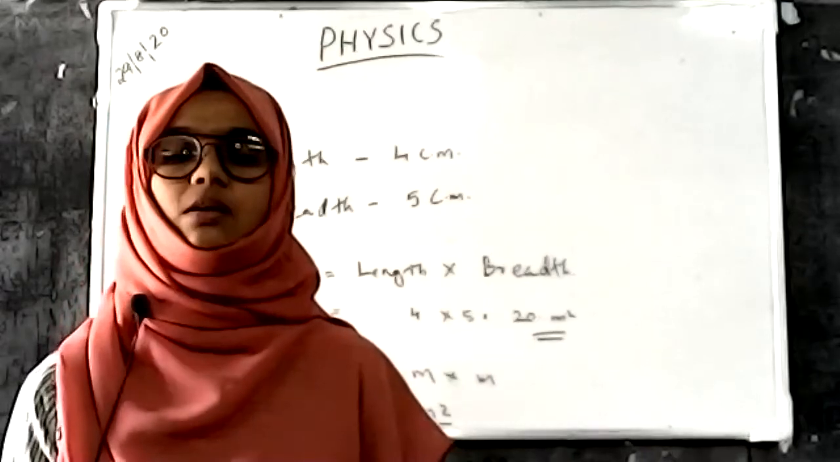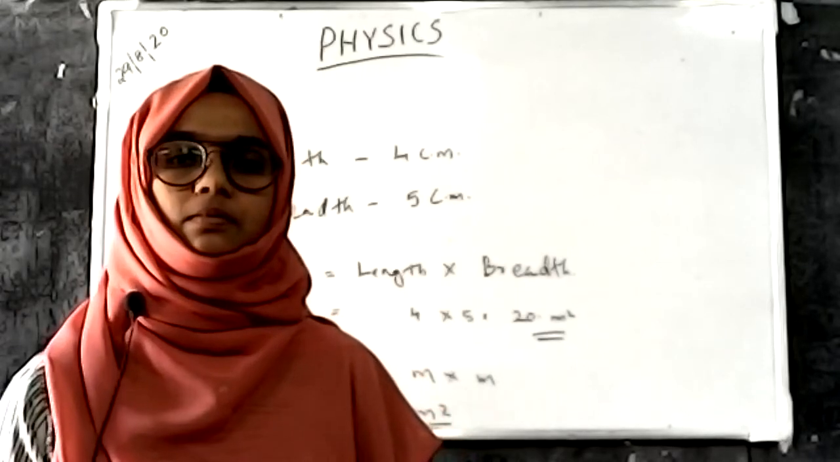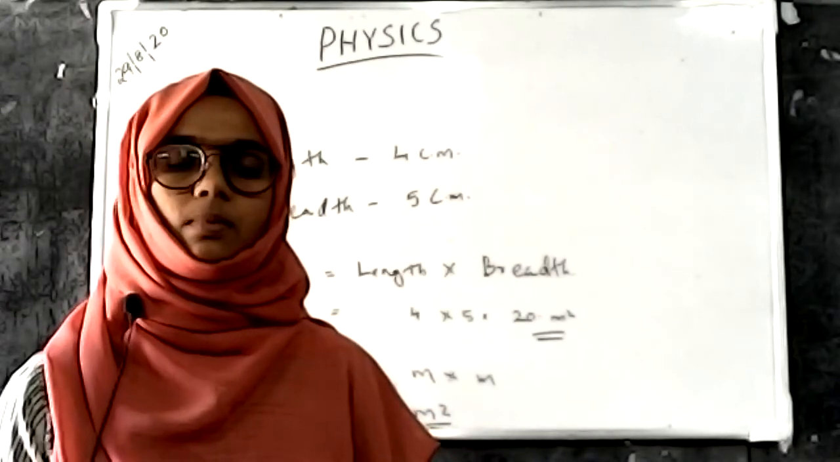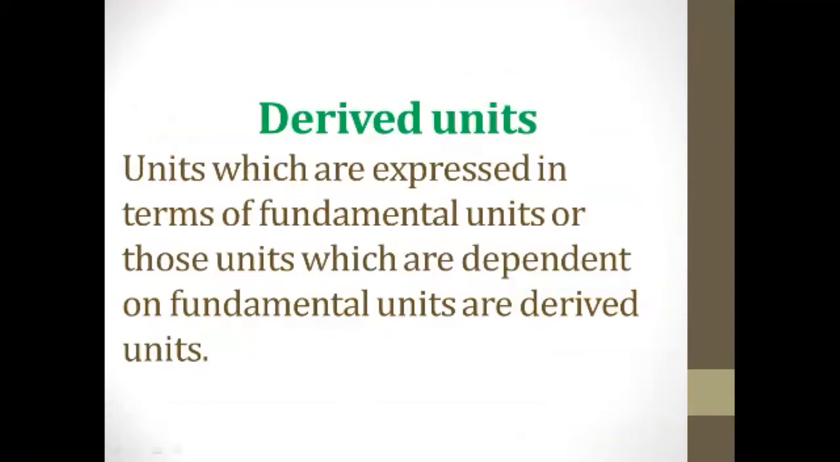And we have to read what derived units are through the slide. Derived units are units which are expressed in terms of fundamental units, or those units which are dependent on fundamental units. That is, derived units are expressed in terms of fundamental units, and they depend on the fundamental unit. These types of units are known as derived units.